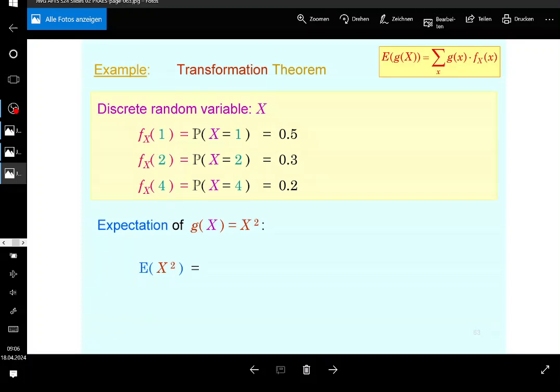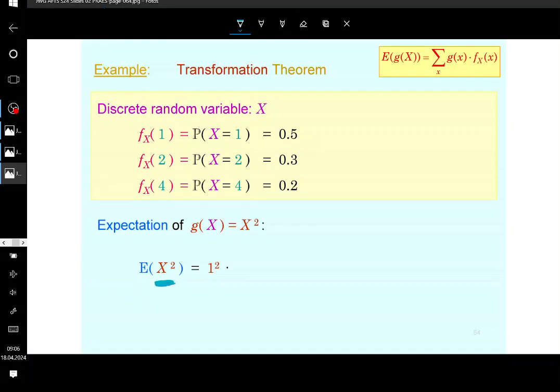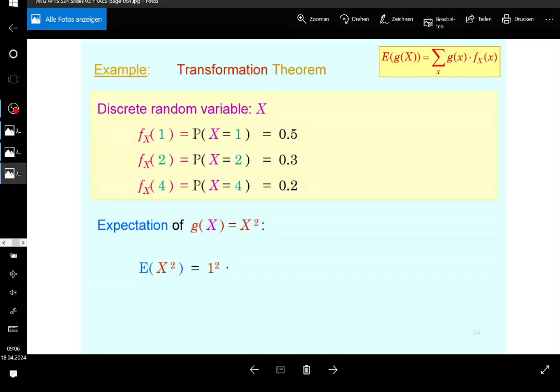So I'm saying 1 squared is basically the first realization of x squared, because you take the realizations of x squared, right? So that's it, okay? So 1 squared times the probability of 1 plus 2 squared times the probability of 2 plus 4 squared times the probability of 4, and that's it, because there are no more. Okay, so the random variable in this case has no more realizations. So this is going to be, now you can take your calculators, and if I did it correctly, the expectation is going to be 4.9.